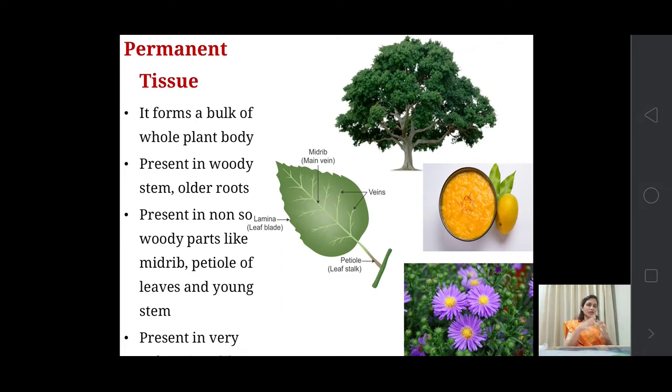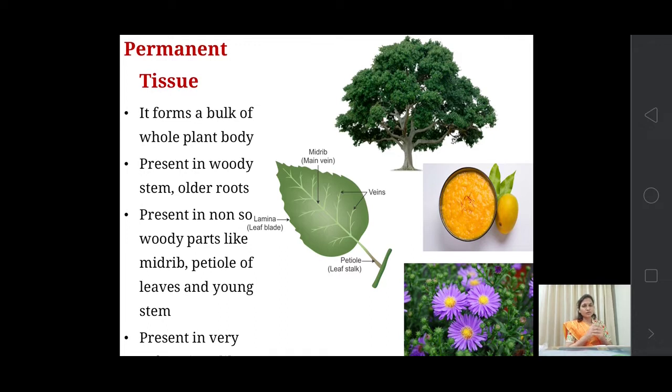This midrib is made up of complex permanent tissues, while the surface of the leaf and the petiole of the leaf are made up of simple permanent tissues. They may also be present in the young stem, and also in very soft parts of the plant body, that is in flowers or in the pulp of the fruit.